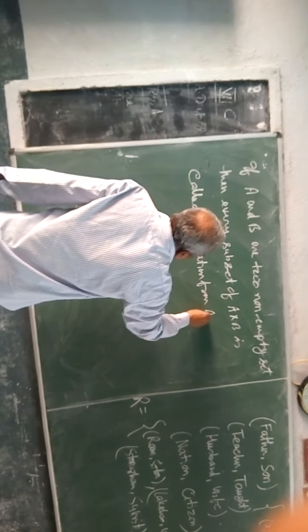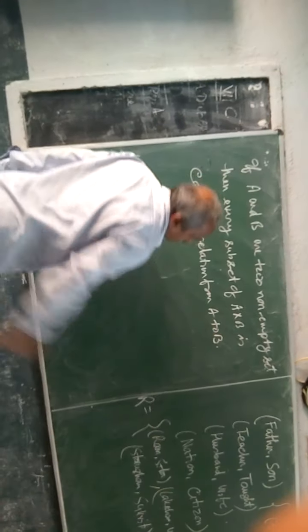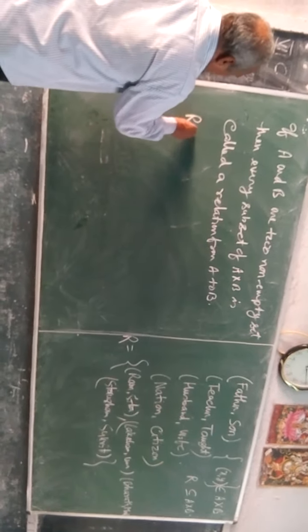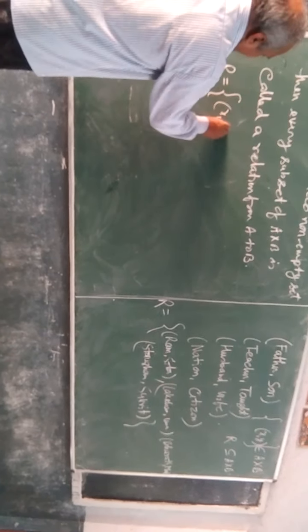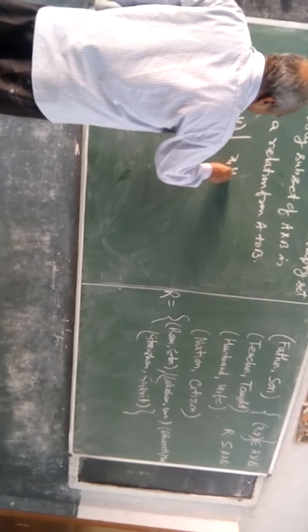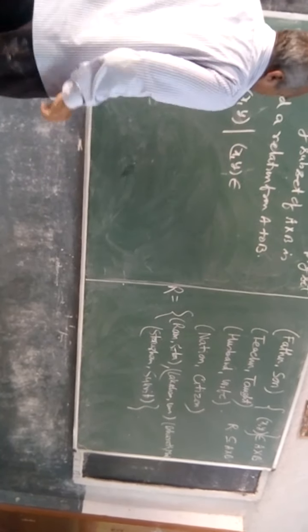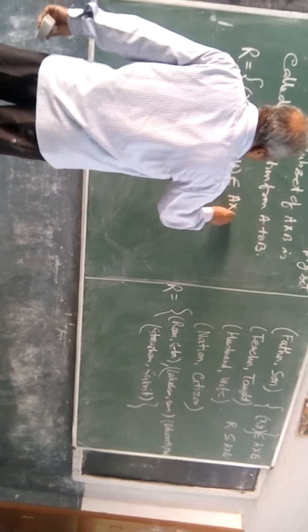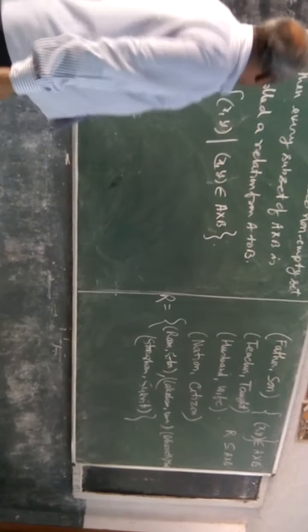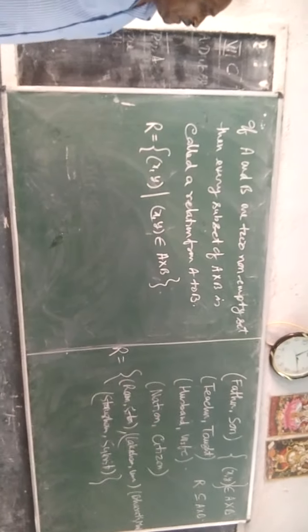So, it is the language in set form. R is the relation, what we already have discussed. It is the collection of ordered pairs (x, y) such that (x, y) belongs to A cross B. It is the definition of relation.